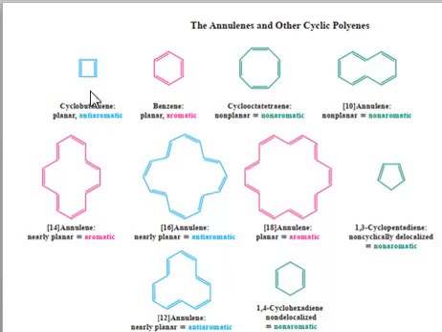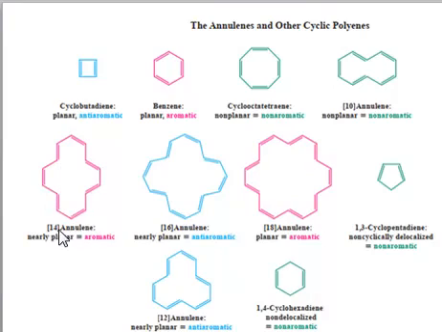It's a very interesting condition that although it has 4n plus 2 pi electrons, it's not aromatic because it's non-planar. So it's very important that a system must be cyclic, conjugated, planar, and have 4n plus 2 pi electrons to be aromatic. So this example is a non-aromatic system.